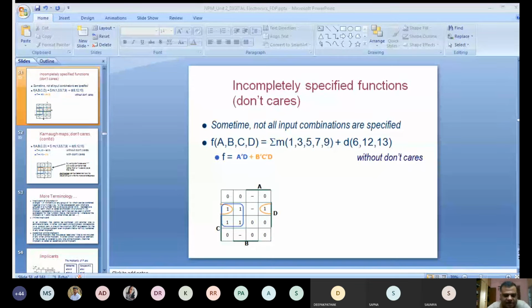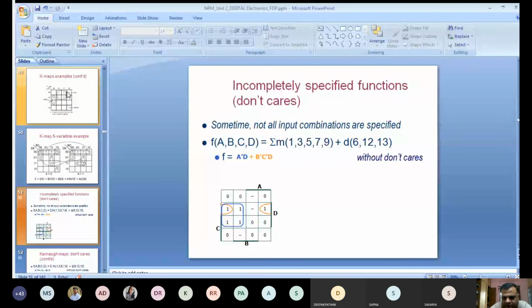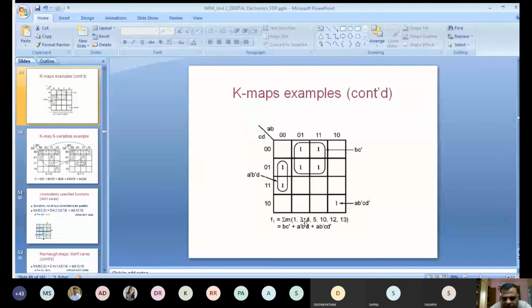Okay, so this is regarding the SOP form. Now, can we take this same problem as a POS? Now what you should do: function of F, instead of this summation of m, you should go for capital pi of capital M and solve it. So this problem is solved; you have to solve it now in POS form. So instead of this one, you have to go for the grouping of 0s and try to get the answer for that in POS form.